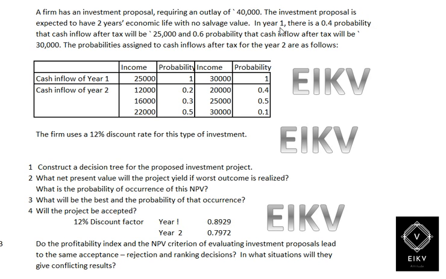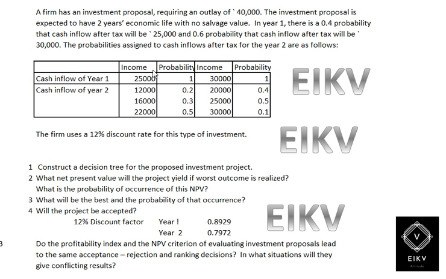In year 1, there is a 0.4, that is 40% probability that cash inflow after tax will be 25,000, and a 0.6 probability that the cash inflow after tax will be 30,000. The probability assigned to cash inflow after tax for the year 2 are as follows.